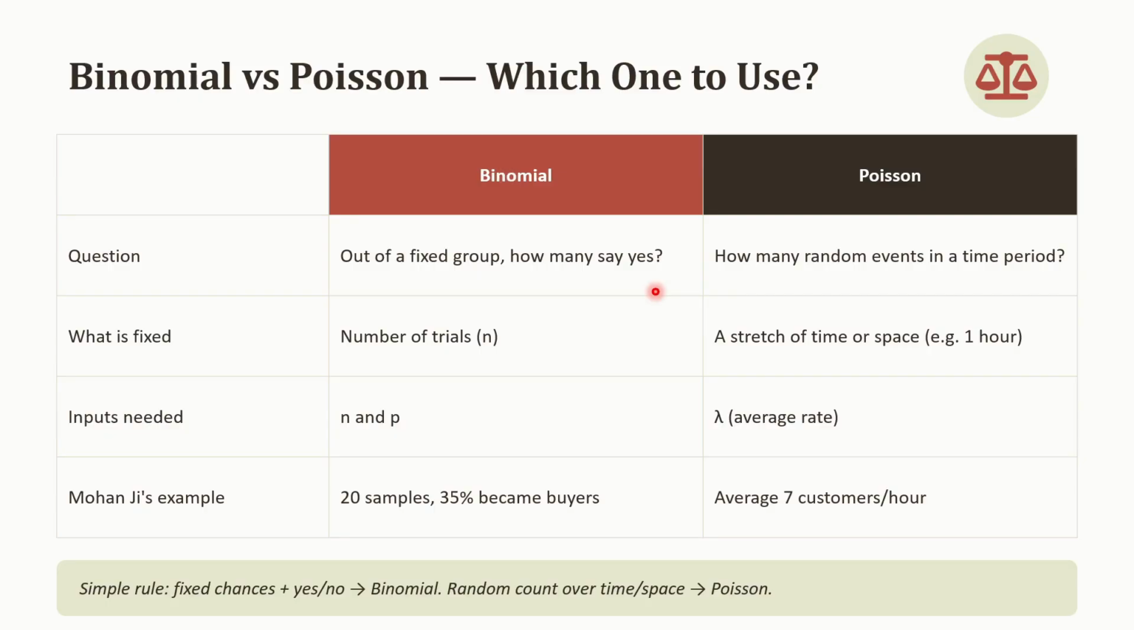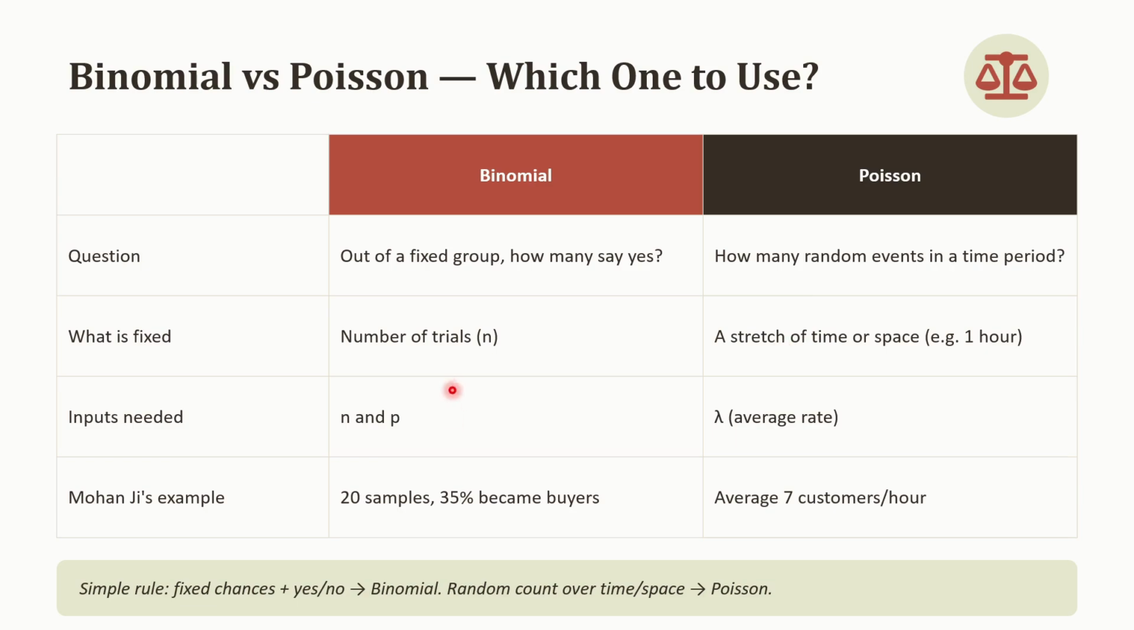So now let's line up these two situations side by side. In binomial, we ask the question: out of a fixed group, how many say yes, right? And in Poisson distribution, we ask how many random events in that time period. What is fixed? The number of trials. And here, what is fixed? A stretch of time or space, 1 hour of time.